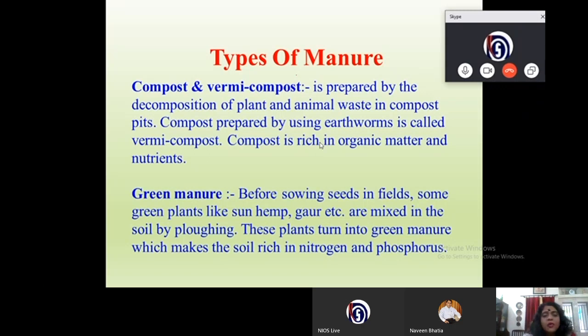Now let us see how we should prepare green manure. Before sowing seeds in fields, some green plants like sunhemp, guar, etc. are mixed in the soil by ploughing. These plants turn into green manure, which makes the soil rich in nitrogen and phosphorus. This is because these plants are rich in nitrogen and phosphorus.